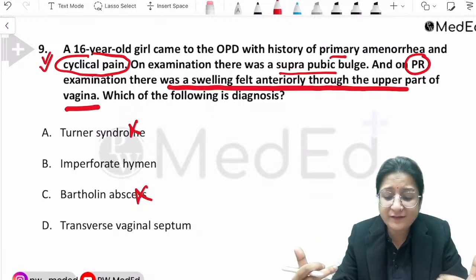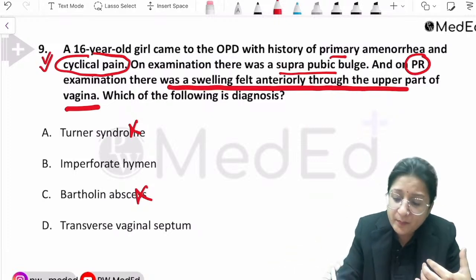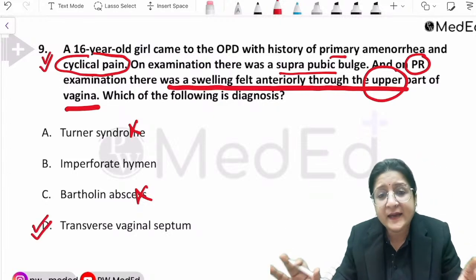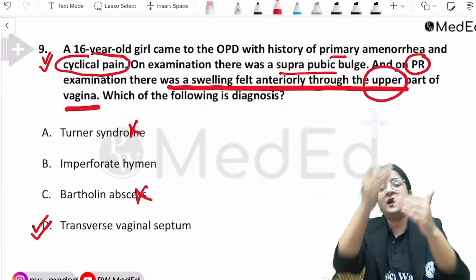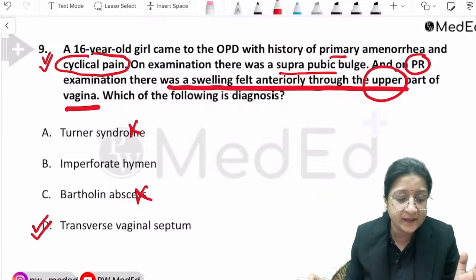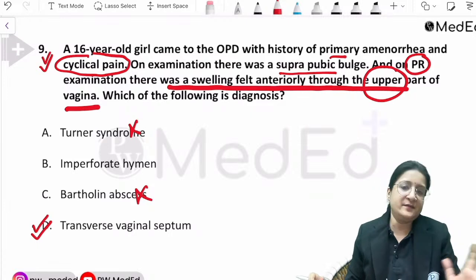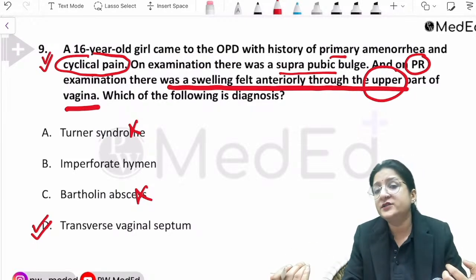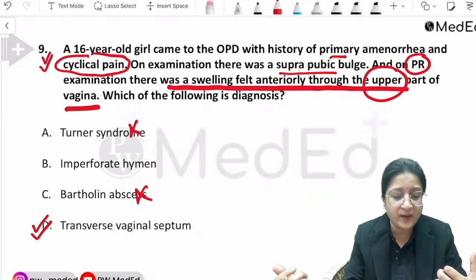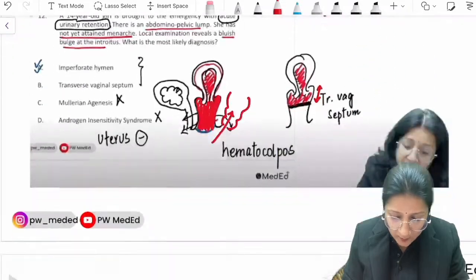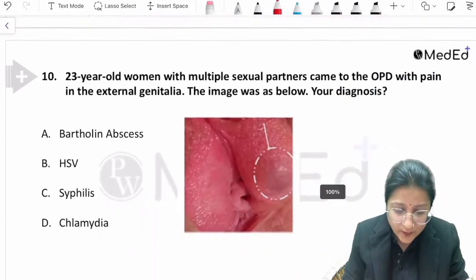Instead, they gave you some other finding. So if there was a swelling felt anteriorly through the upper part, then the most probable answer is transverse vaginal septum. If they had mentioned along the entire length of the vagina, then the answer would have been imperforate hymen. Right? So depending on what they had asked, the answer would change. I believe they had asked upper part of vagina.